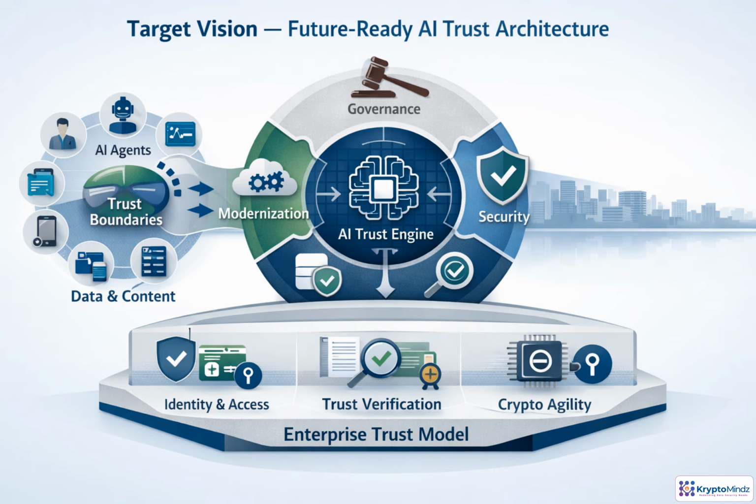The target state is an enterprise trust model that treats AI as part of the operating environment, not as an isolated tool. Every interaction needs clear trust boundaries across people, agents, applications, APIs, workloads, devices, data, and content. Policies then drive proofing, authorization, provenance, monitoring, and attestation. Most importantly, verification is built into the workflow, so evidence is produced continuously. That is how governance, security, modernization, and crypto agility become one repeatable architecture.